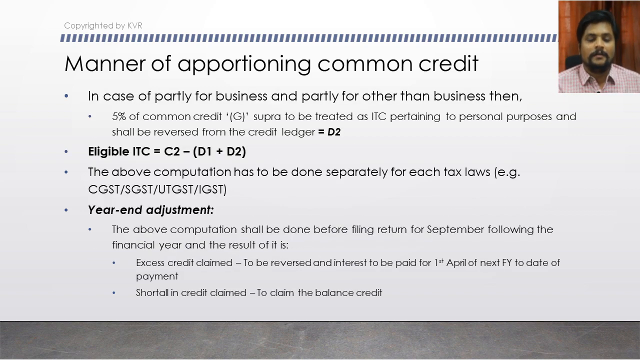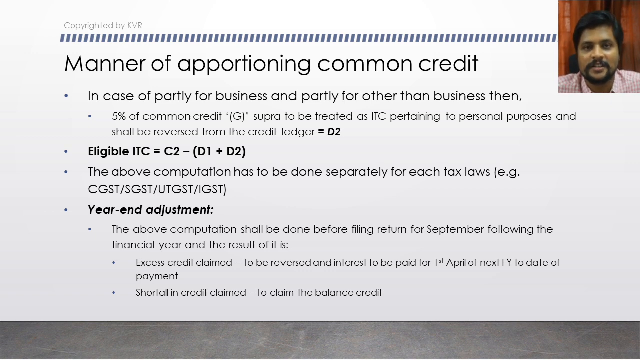Next, now we are going to discuss the case of inputs that are partly used for business purpose and partly used for other than business purpose. In the act they have foreseen this scenario as other than business purpose. They have not deliberately mentioned it as personal purpose. If it is used for other than business purpose, either for personal purpose or for any other reason, if it is not used for business, then what is the treatment here? They say that 5% of the common credit has to be treated as ITC, input tax credit, that is pertaining to other than business purpose.